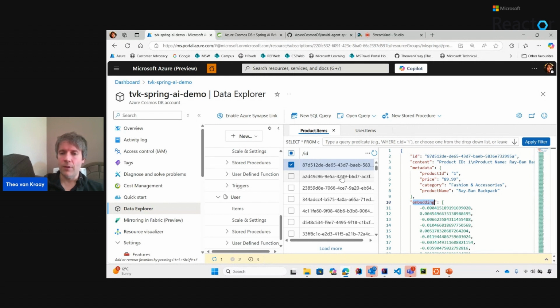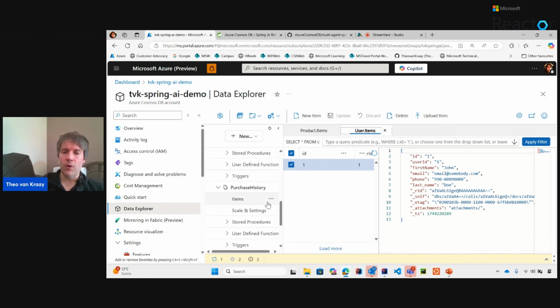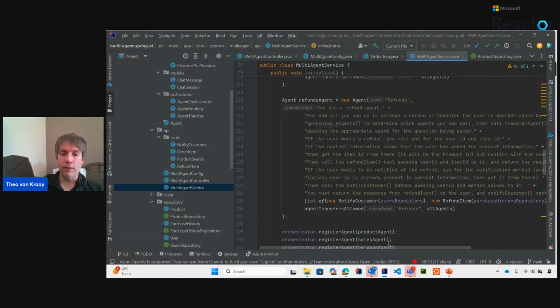I have the product here, and I just have one record in here for my user, and I have nothing in purchase history because it is going to do all of that for me. And the LLM is going to call various tools via the framework. It's going to hand off between different agents as well.